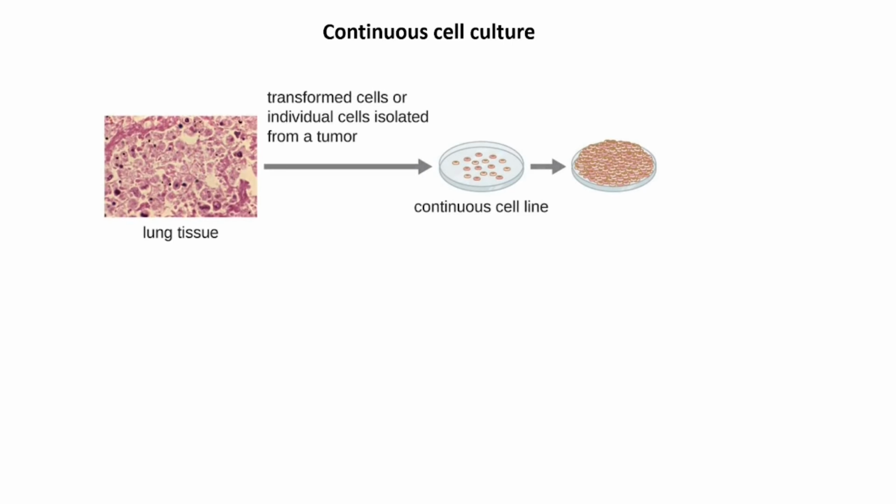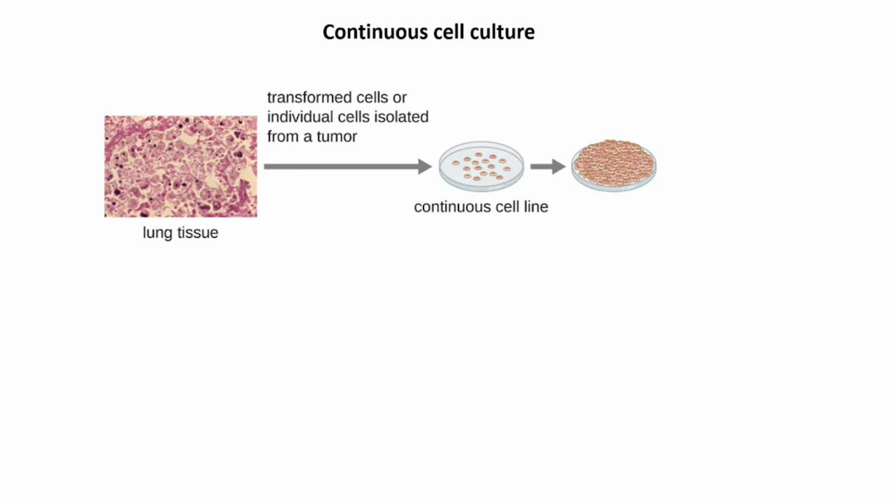Talking about continuous cell culture, these are the cells that are capable of growing for prolonged, perhaps indefinite lengths of time. They are generally derived from malignant tissues. However, they can be derived from diploid secondary cell lines. Invariably, they have undergone alterations in their chromosomes, both structural and in number.